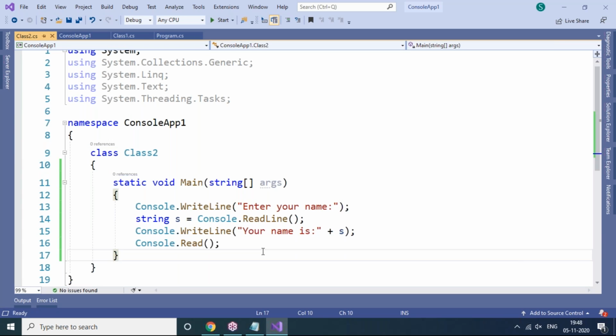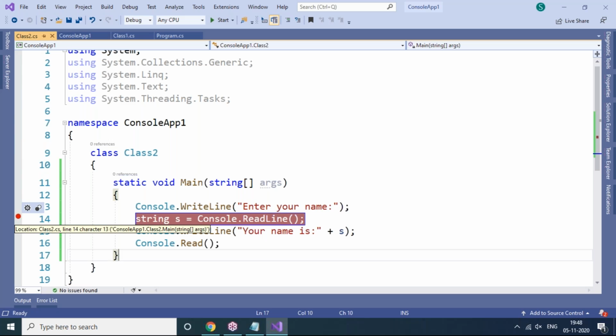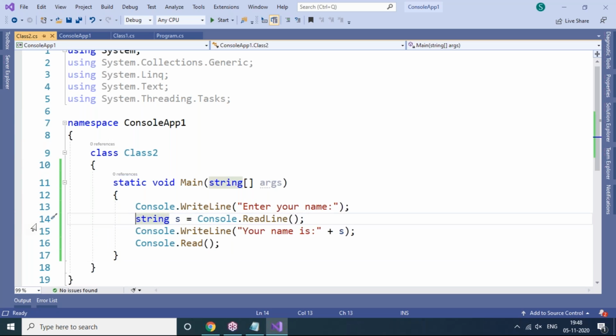But here one thing I want to tell you. Whether the value is going to be stored in the s variable or not, how do I know as a programmer? To know internally whether the value is going to be stored in the variable or not, you should keep a breakpoint here. How to keep the breakpoint? In the 14th line, you just come here and click with the mouse, and a red circle will appear. This is the breakpoint option. Again, if you want to remove the breakpoint, you can click again and it will remove it. Why should you keep the breakpoint here? I want to know whether my input is going to be stored in the s variable or not.